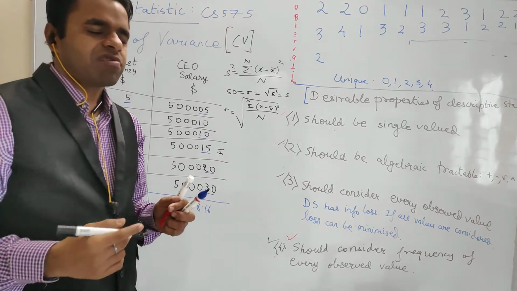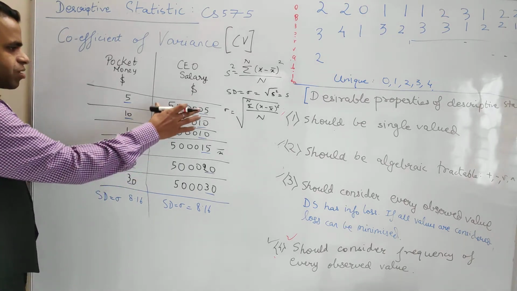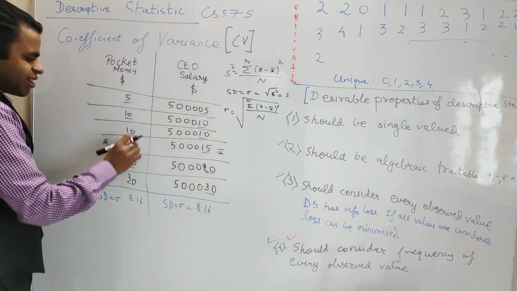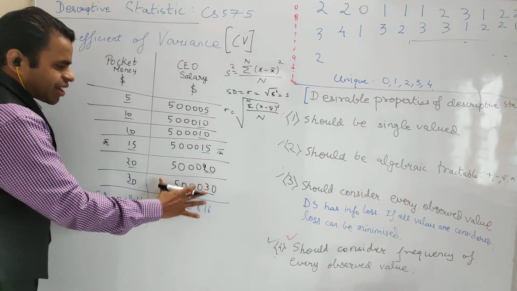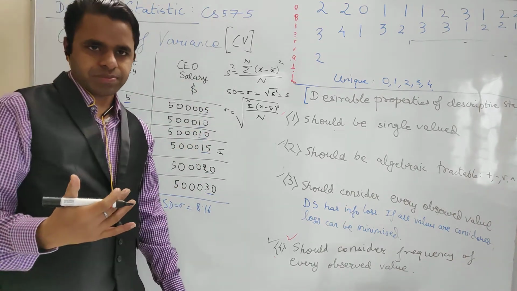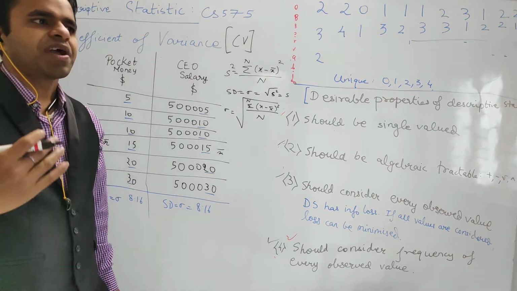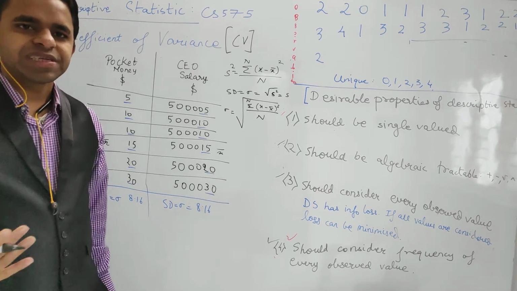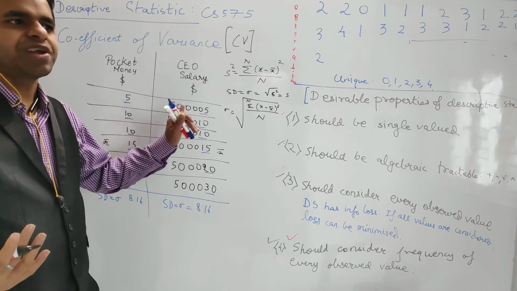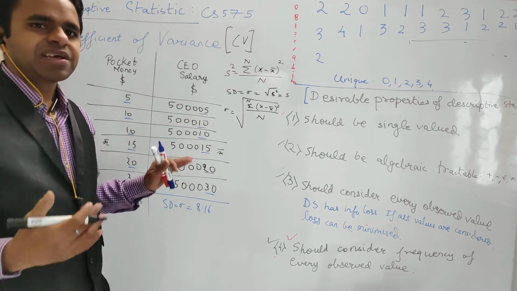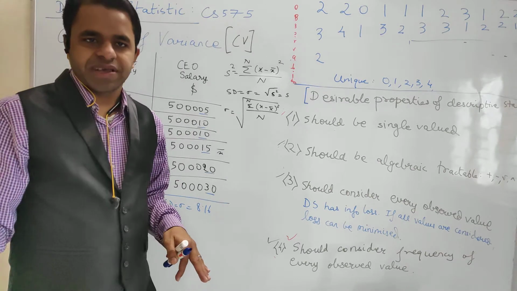To overcome this flaw in standard deviation, when we just want to see the dispersion of the data: this basically came about because these values are excessively large and these values are very small. So even though the standard deviation is the same, because of these large values there is an impact. In the later part of the course, when we do machine learning, we will see why we standardize and why we do min-max scaling. Some CS students who have done a course on machine learning will know that in machine learning we do scaling, either a min-max scaler or a standard scaler. This is the reason why it is done, so that the excessive values do not impact the learning.